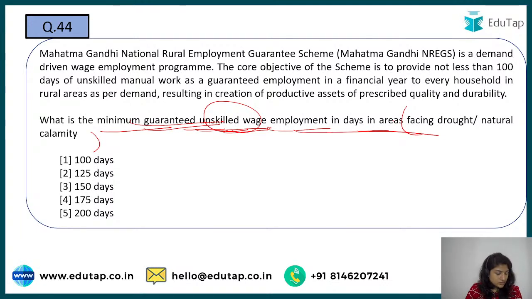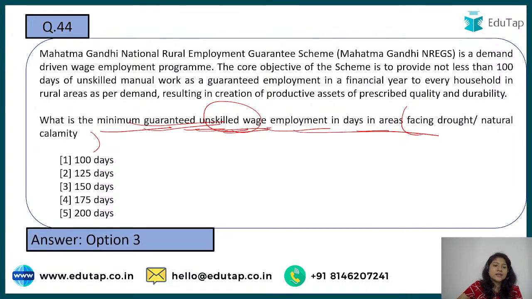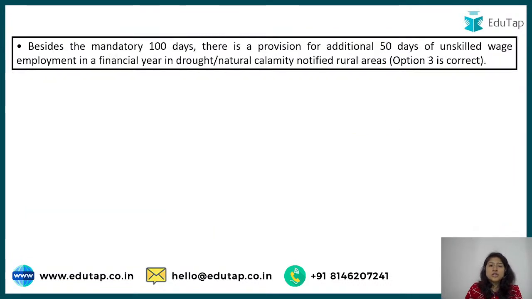So Madhur is the first one to say the right answer. Yes, option number C is the right answer, 150 days. Usually it is 100 days, but in such areas an additional 50 days of unskilled wage employment can be given.